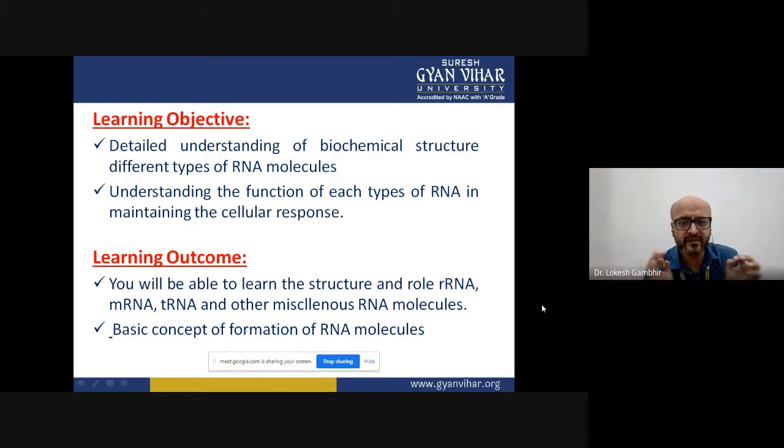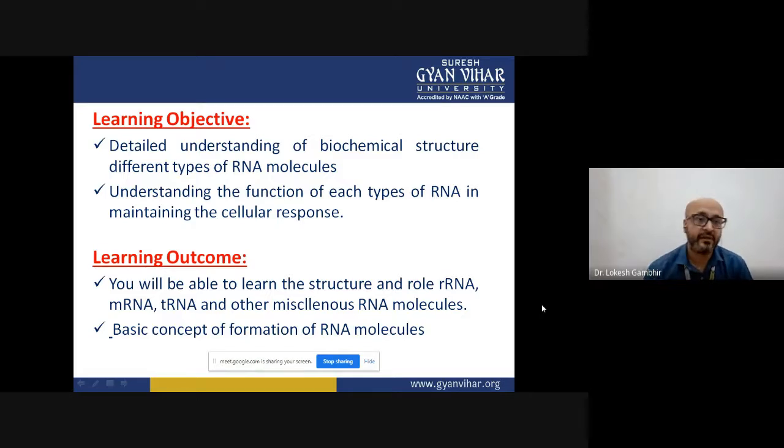You should be well versed in what bonds are formed when RNA polymerization is taking place, how DNA can act as a template for synthesizing the RNA molecule, what types of RNA molecules are present in our cell, and how many types of RNA molecules are present inside the cell. Then, after knowing that, one should be able to understand the functions of those RNA molecules, and how they are essential for our normal cellular responses.